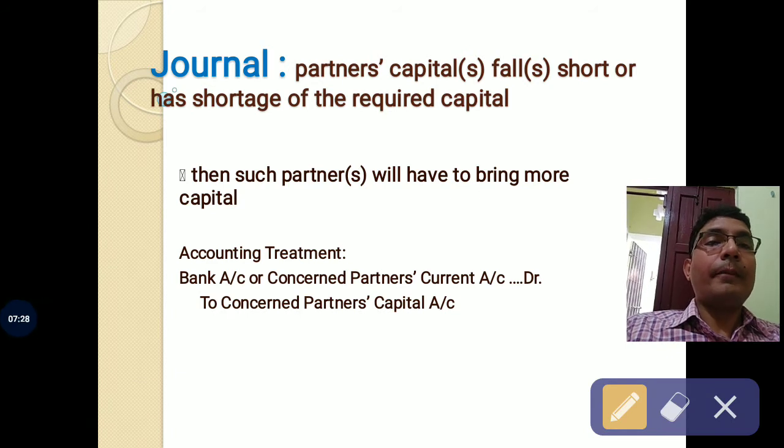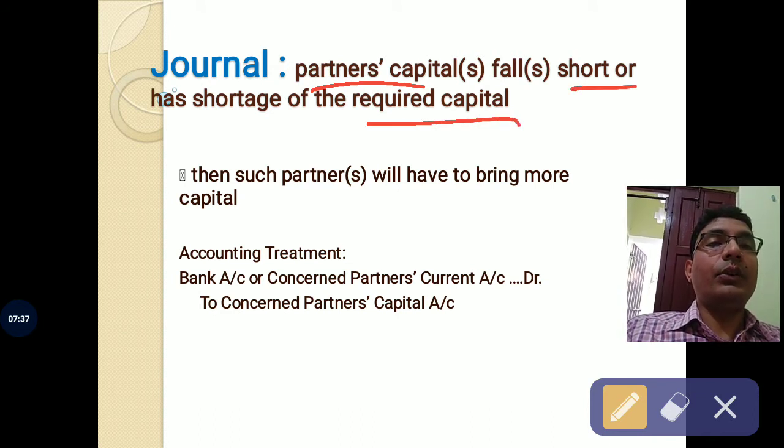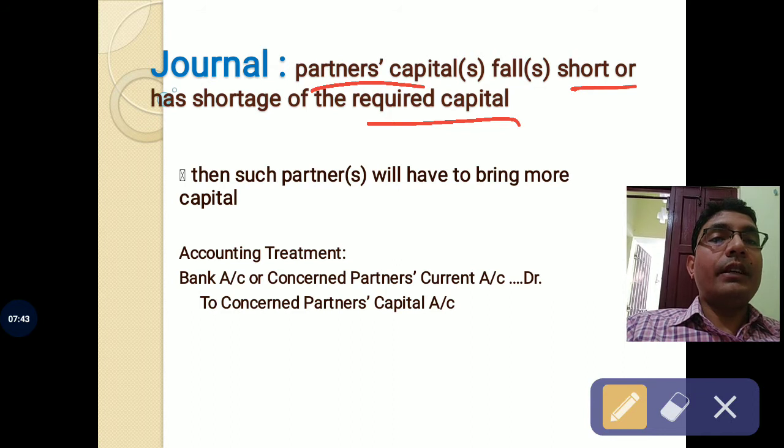If the partner's capital falls short of the required capital, that is, if the present adjusted capital is less than the required capital, then such partner will have to bring more capital.